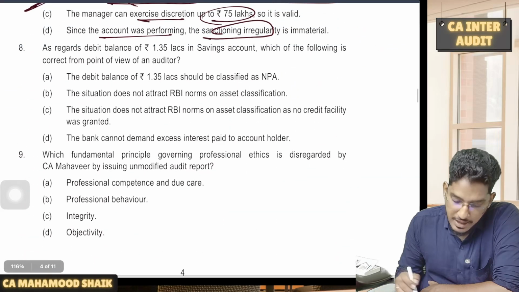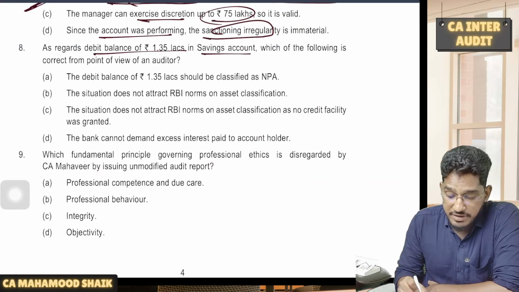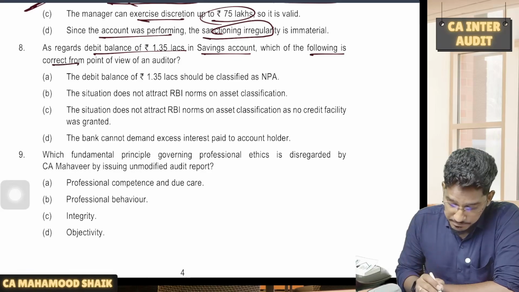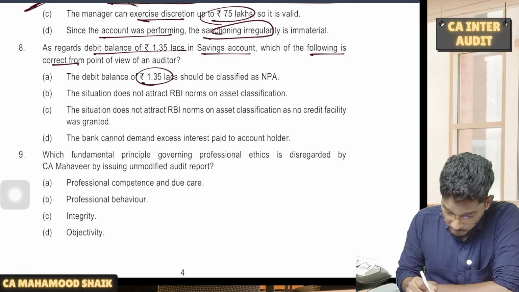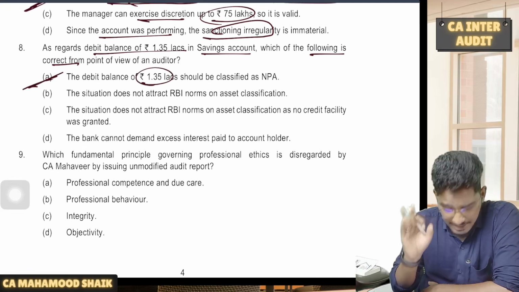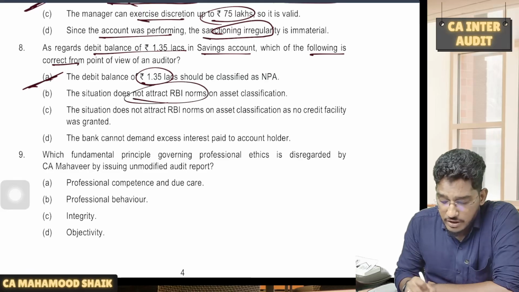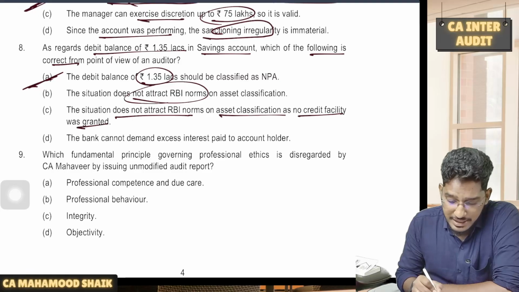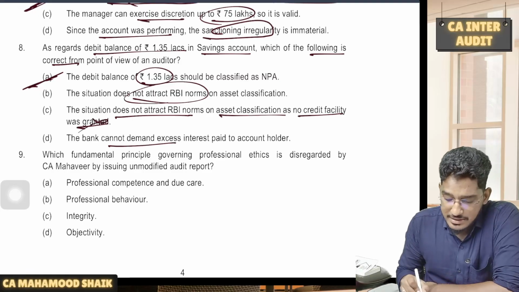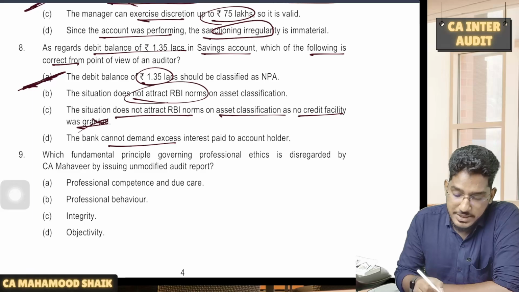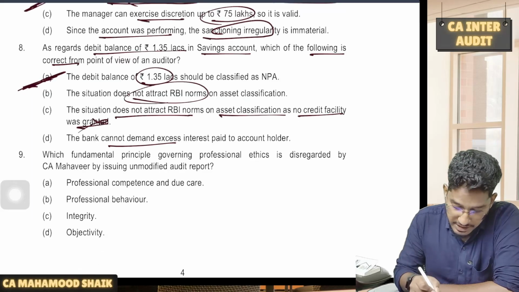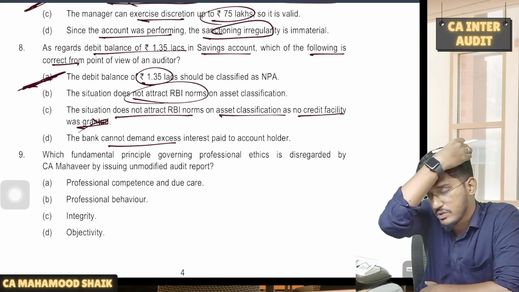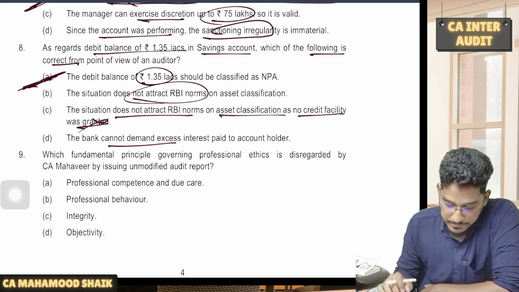So if you look at the question here, as regards debit balance of 1.35 lakhs in the savings account, which of the following is correct from the point of view of an auditor? Interesting question, guys. The debit balance of 1.35 lakhs should be classified as NPA. Yes. The situation does not attract RBI norms. No. The situation does not attract RBI norms on asset classification as no credit facility was granted. This is also not. The bank cannot demand excess interest paid to account holder. This is also incorrect. So option A will be correct, even if you try to cross verify with the answer. So question number 8, we have the option as A. So this account has to be classified as NPA because this is the amount recoverable from that customer.